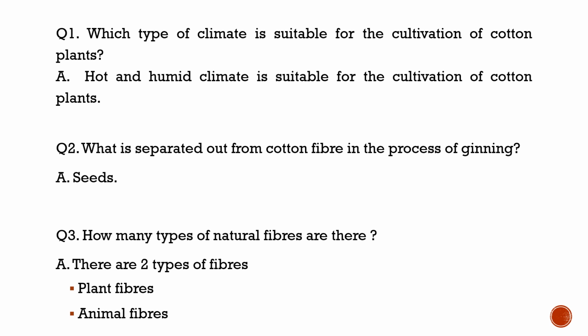Now, how many types of natural fibers are there? There are two types of natural fibers: plant fibers and animal fibers. Examples we have already discussed. What are plant fibers? The fibers that are obtained from plant sources are called plant fibers, like cotton, jute, coir and flax. And animal fibers, the fibers which we obtain from animals like wool and silk.